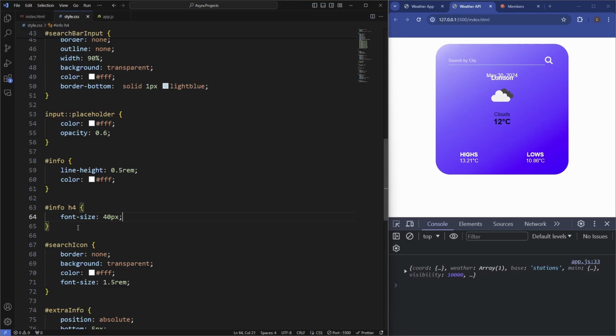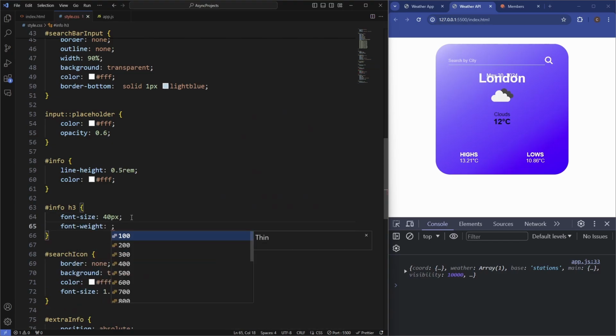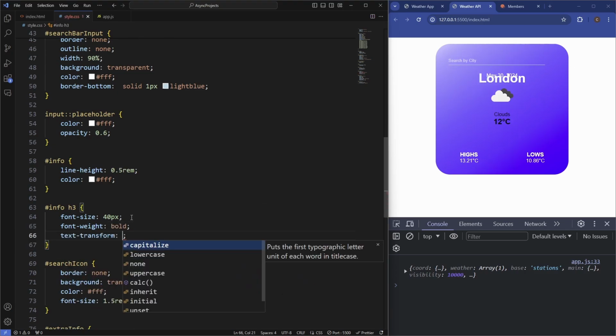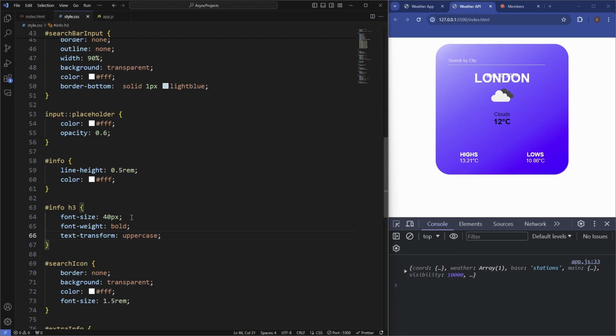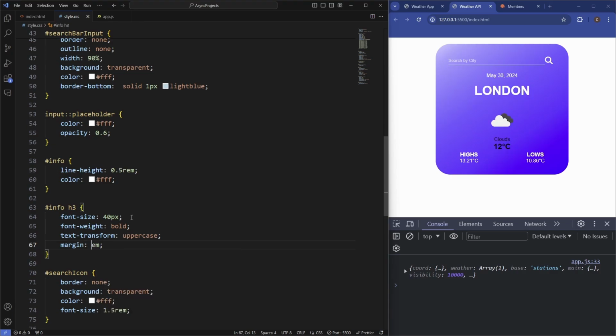This is a h3, I think this is actually a h3, not a h4. And let's make the font weight, let's make that bold. Let's text transform it to uppercase, and then let's add some margin there. So margin, let's say 2em. Say 0.5em. Okay, maybe a little bit bigger. There you go.